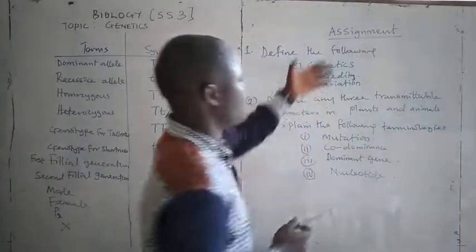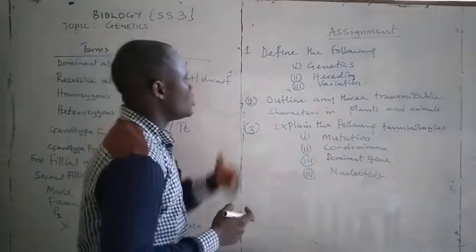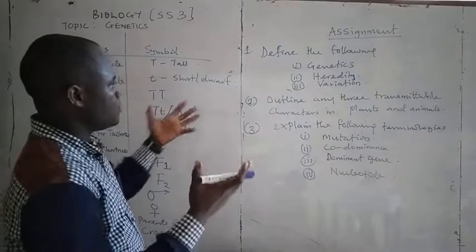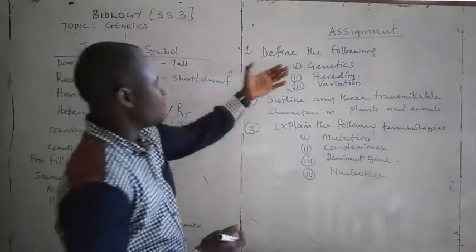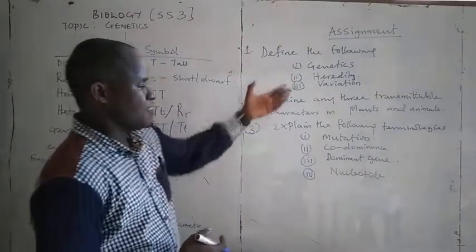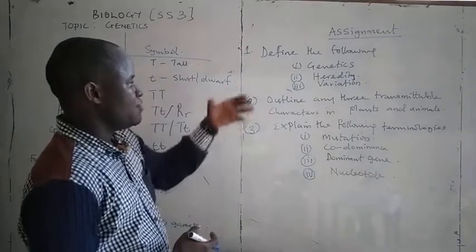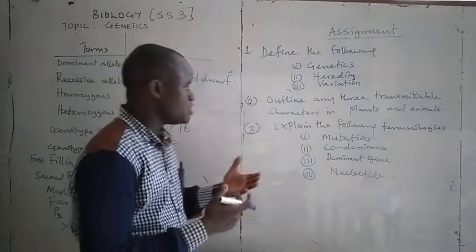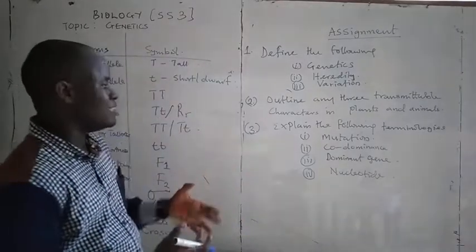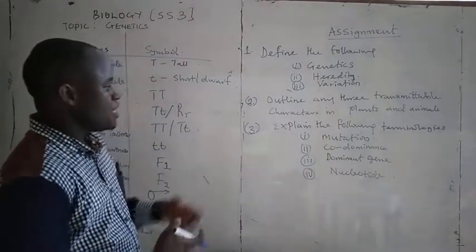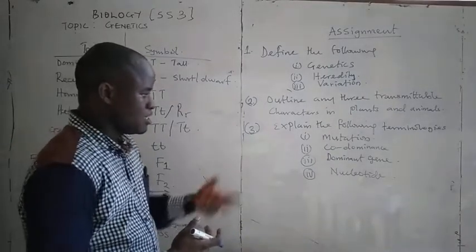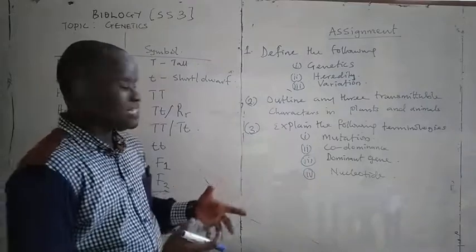Finally, assignment. You have to look for the meaning of this term. 1. Define the following: genetics, heredity, variation. 2. Outline any 3 transmittable characters in plants and animals. 3. Explain the following terminologies: mutation, codominant, dominant gene, and nucleotide.